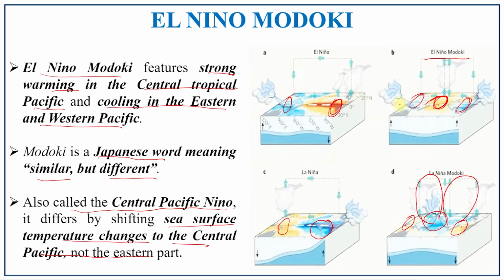If it is going to be El Nino Modoki, the warmer situation will prevail and there is a circulation from the central region towards the west and east. In the La Nina Modoki, there will be a cooling effect in the central Pacific, and the cool water circulation will be from the central to the western and eastern Pacific coast. So, this was the entire concept of El Nino Modoki.